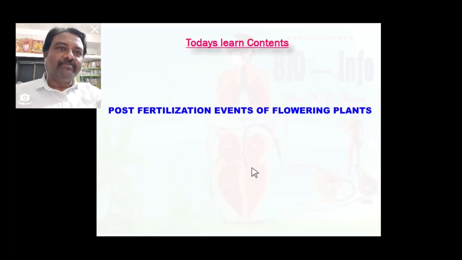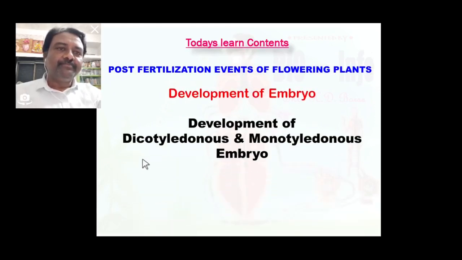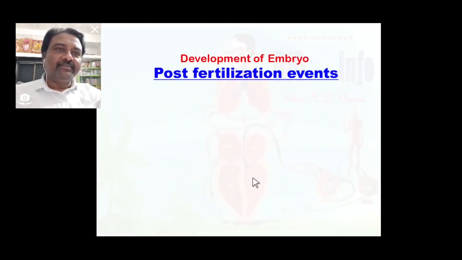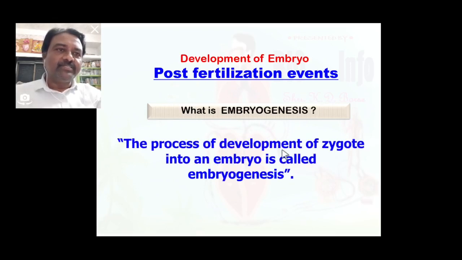Today we will learn some more concepts like development of the embryo, and development of the dicotyledonous and monocotyledonous embryo. You know that development of the embryo is one of the post fertilization events. The development of the embryo contains the first concept known as embryogenesis. What is embryogenesis? The process of development of a zygote into an embryo is called embryogenesis.